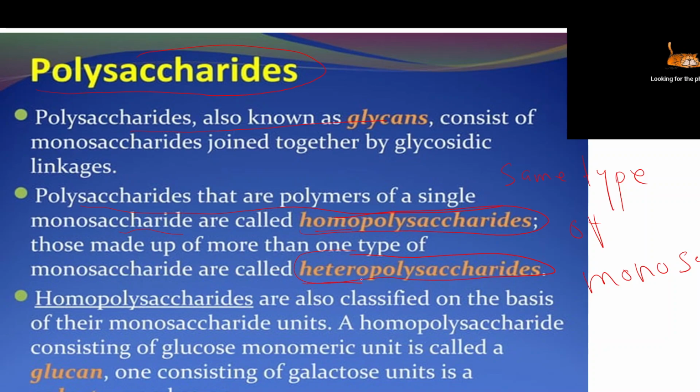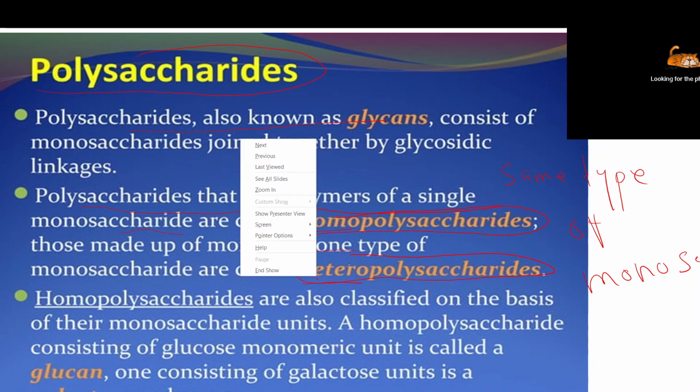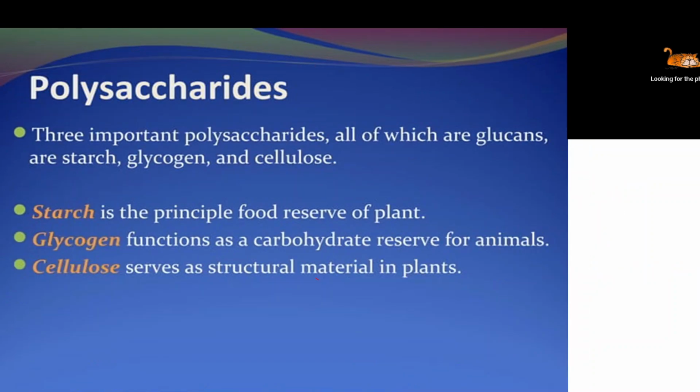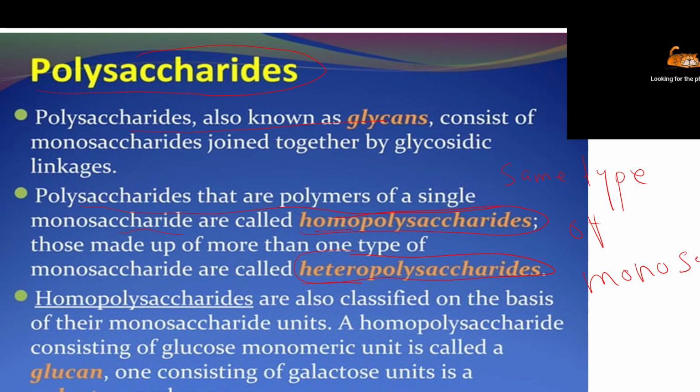If you see heteropolysaccharide, hetero means many, different. These types of polysaccharides are made up of different types of monosaccharides. Either glucose is connected, fructose is connected, galactose is connected, and some other monosaccharides are connected. So not a single type, different types are there. So the name is heteropolysaccharide.